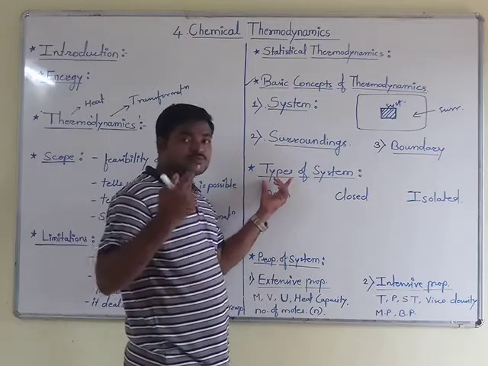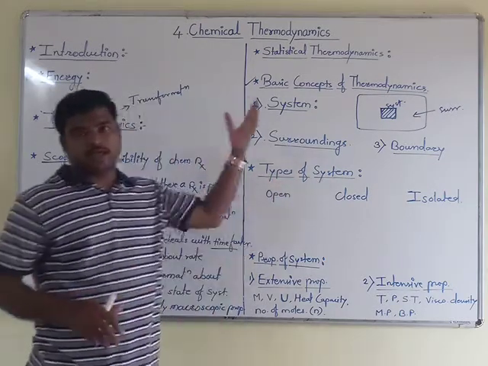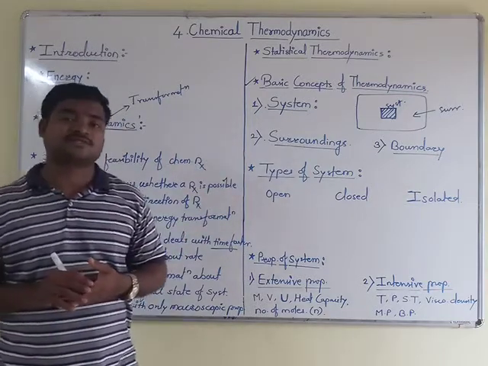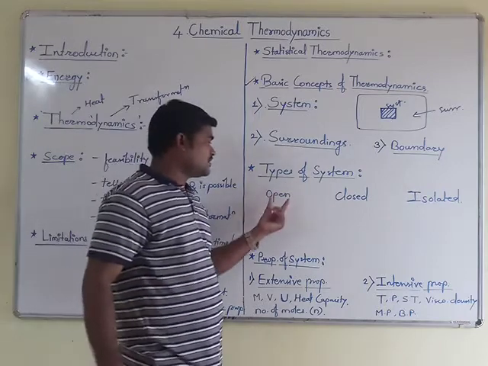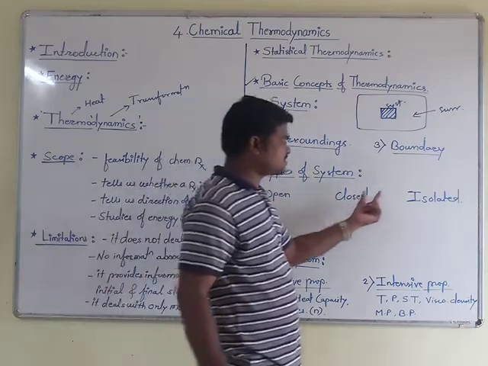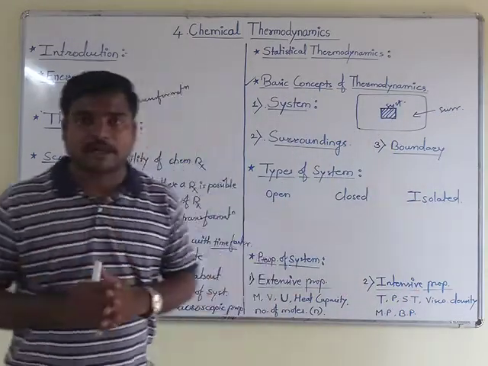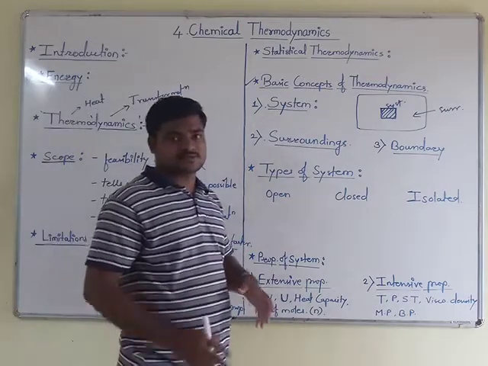Here in the next point we will see what is meant by types of systems. As in the previous point we have understood what is meant by system, so we shall go into detail of this system. There are three types of system: open system, closed system and isolated system. With the help of a simple diagram we can understand these three concepts.